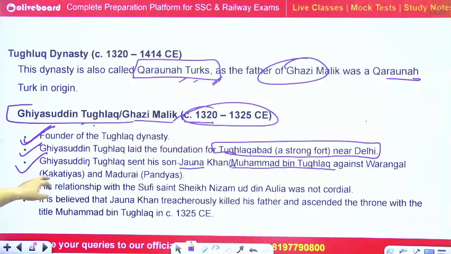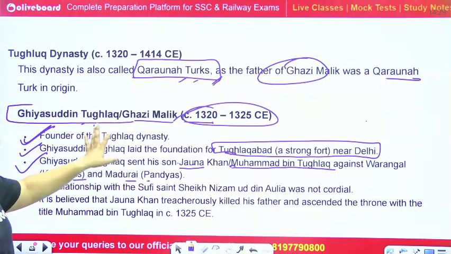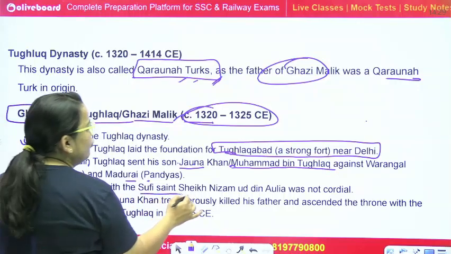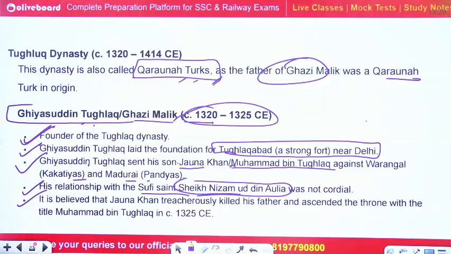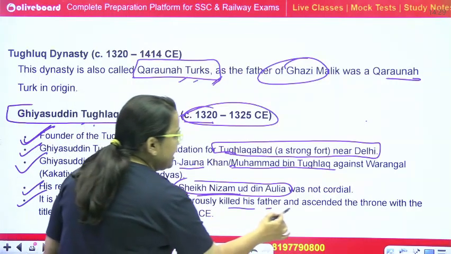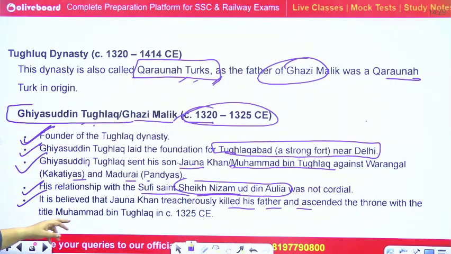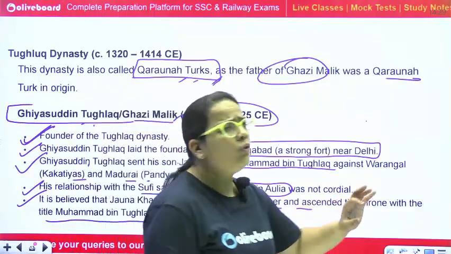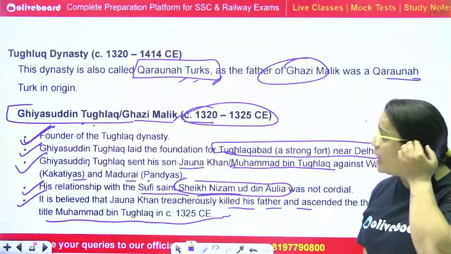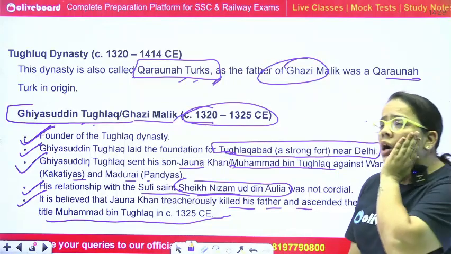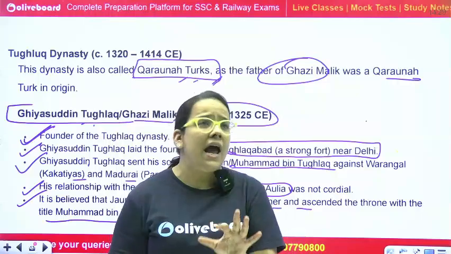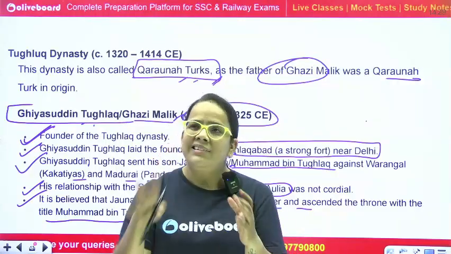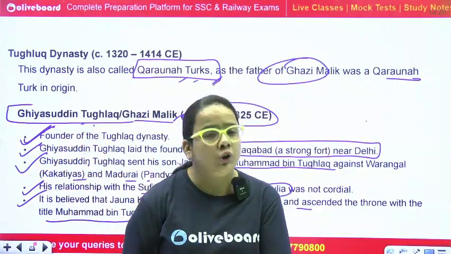Okay, Warangal of the Kakatiyas and Madurai, because he again wanted to capture the remaining south region. His relationship with the Sufi saint Sheikh Nizamuddin Aulia was not cordial, and it is believed that Jona Khan treacherously killed his father and ascended the throne with the title Muhammad bin Tughlaq in 1325. So actually there was a story that one day Ghayasuddin Tughlaq was coming back from the Afghanistan region, and his stage was set up by his son Jona Khan.